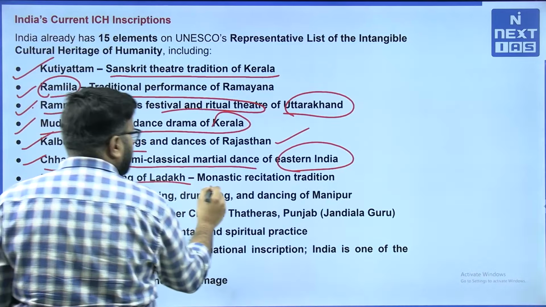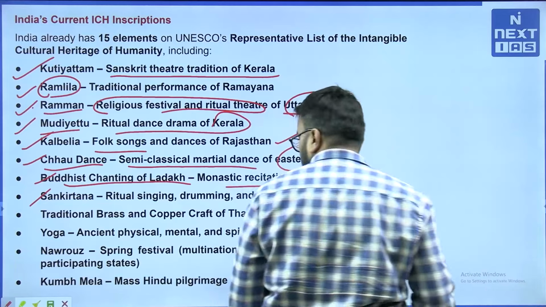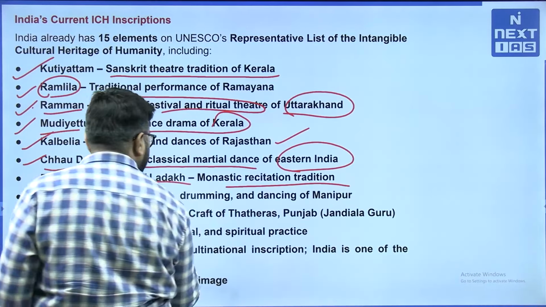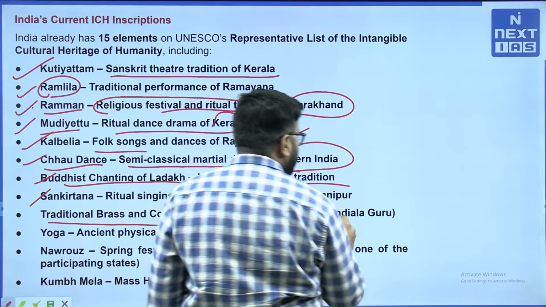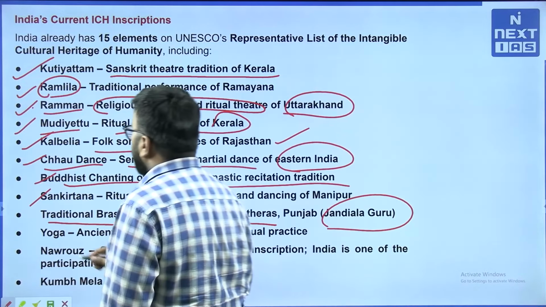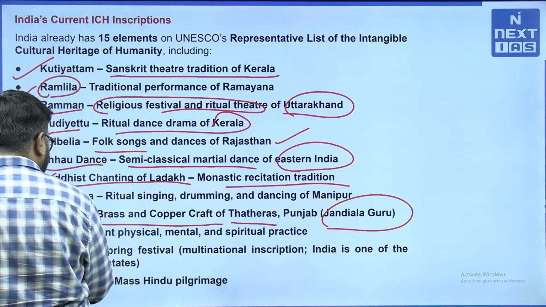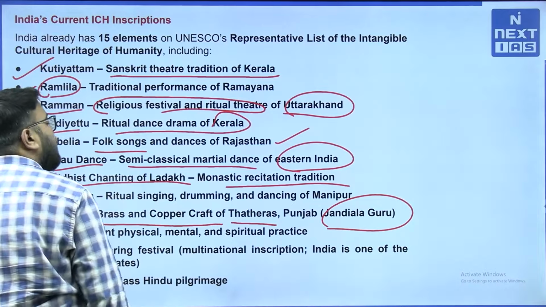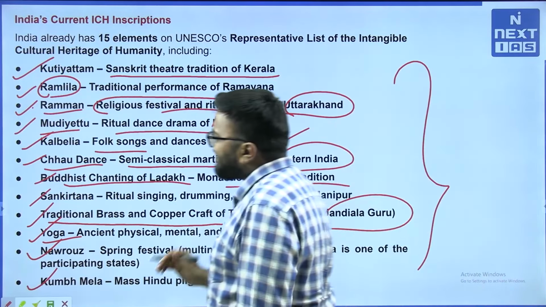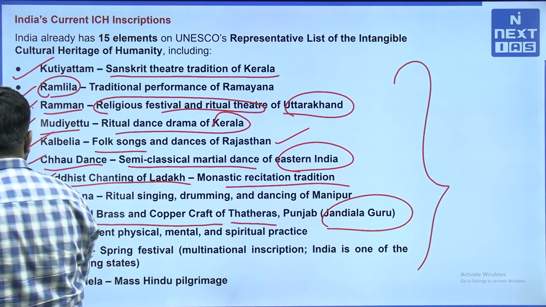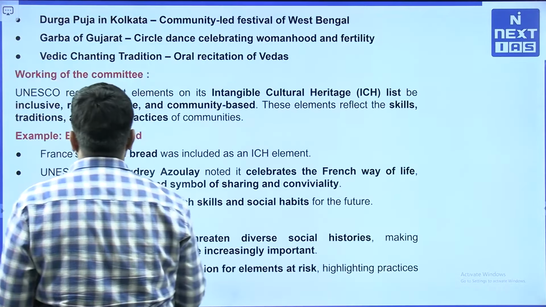Buddhist chanting of Ladakh, a monastic recitation tradition; Sankirtan, ritual singing, drumming and dancing of Manipur; traditional brass and copper craft of Thatheras in Punjab particularly. So, this is also in the intangible cultural heritage list. Yoga is also included. Then you have Navroz, and last year, Kumbh Mela as well. So, these are some of the entries from India. Very important to know each and every entry. Just remember these entries, very vital from the perspective of prelims.